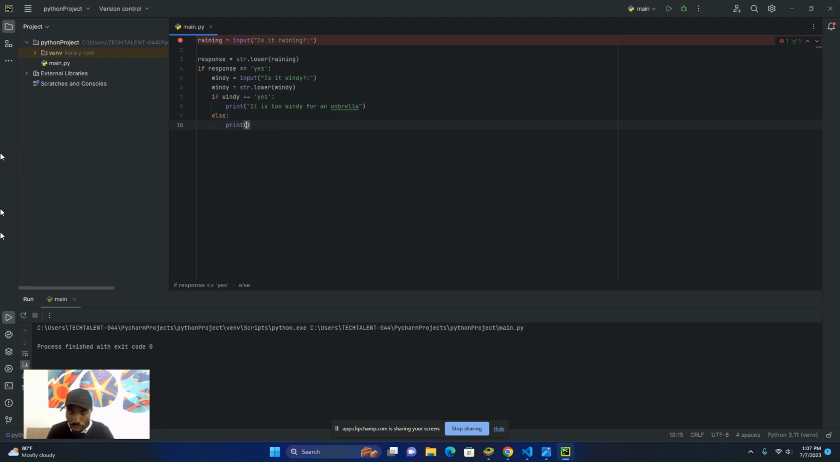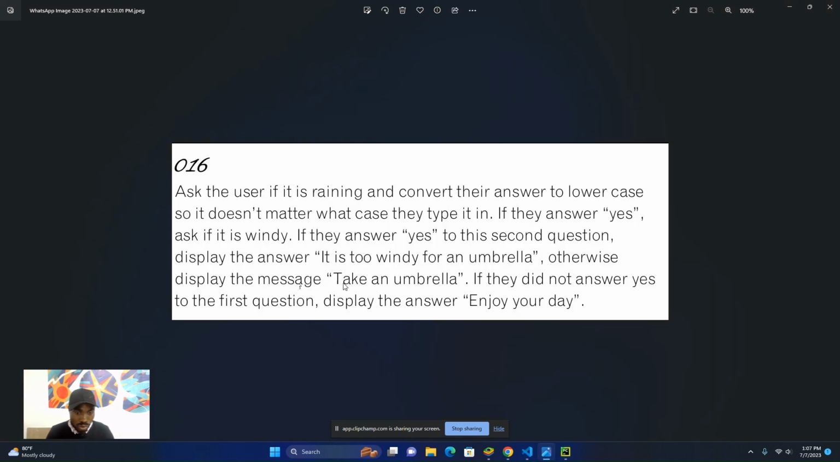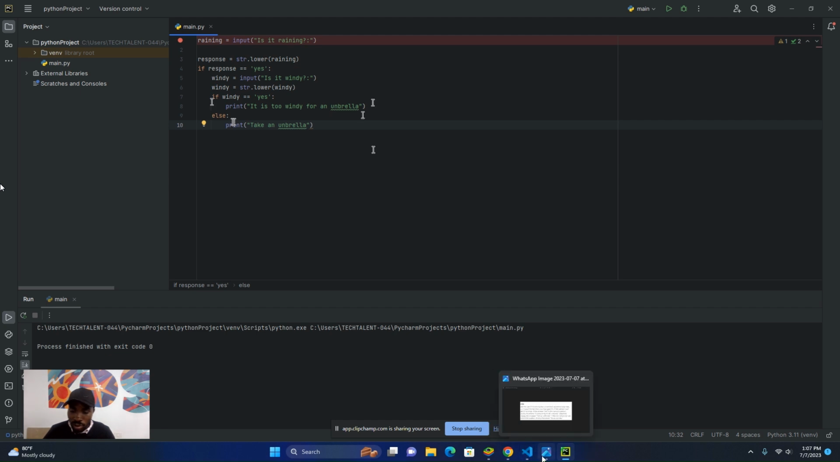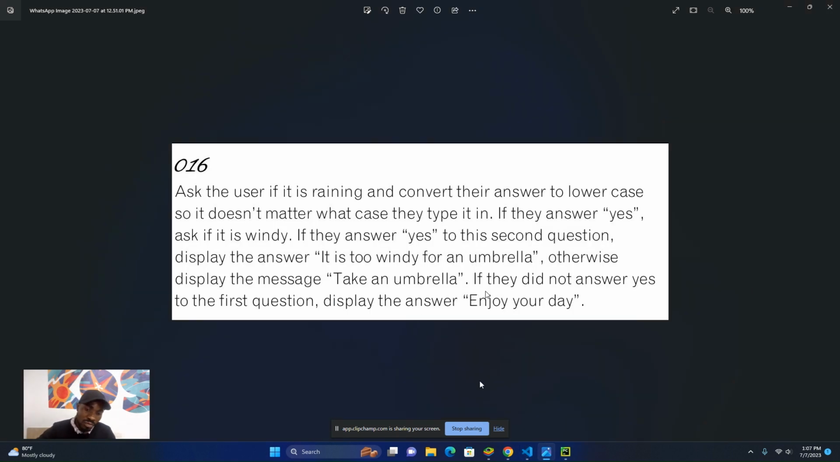Let's go back to check. The message to display is: take an umbrella. So here I'm going to write the words: take an umbrella. If the condition is true, it will give us this. But if the condition is false, it will give us the other way around. It will give us the default message.